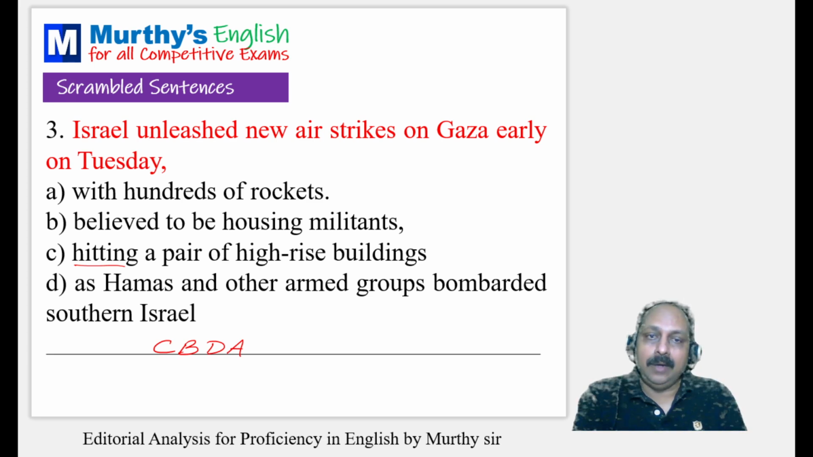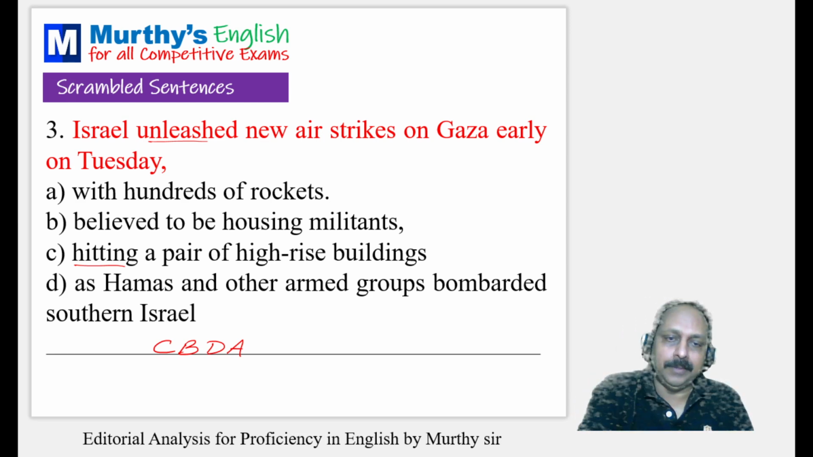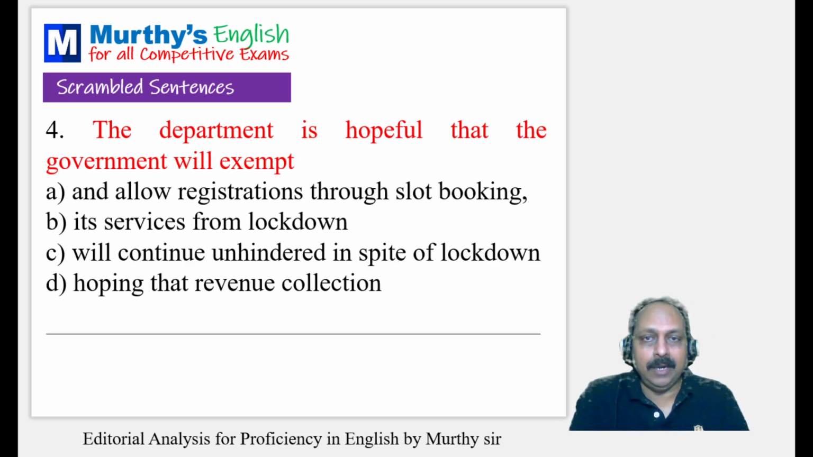CBDA. Israel unleashed. This is an important word. Unleash means release. Generally we say to youngsters, the youth, you have a lot of potential. You can achieve so much, and that potential should be unleashed. Generally we tell the youngsters, unleash your potential. Israel unleashed new airstrikes on Gaza early on Tuesday, hitting a pair of high-rise buildings believed to be housing militants as Hamas and other armed groups bombarded southern Israel with hundreds of rockets. Not that difficult, but unfamiliar context, mind you.